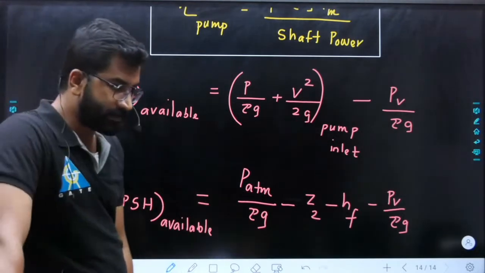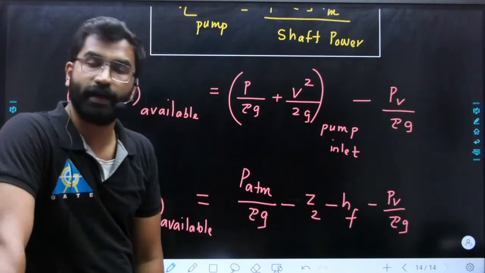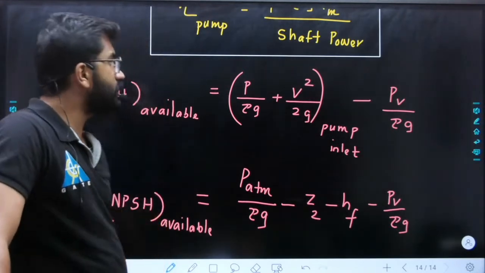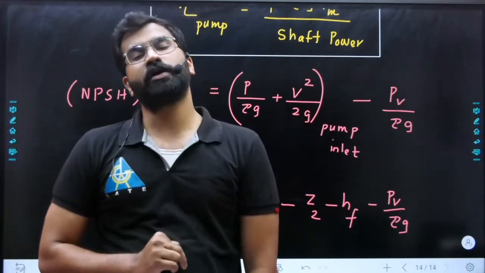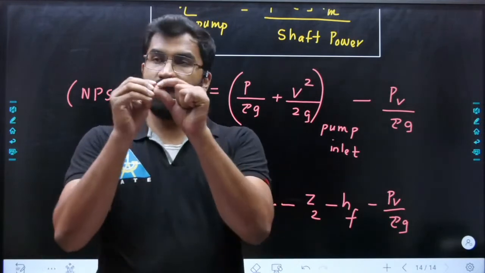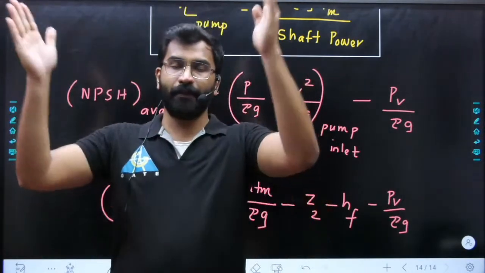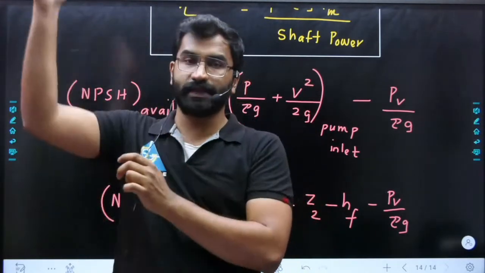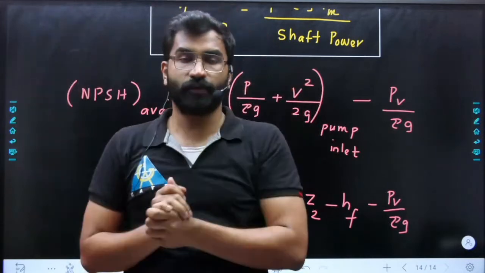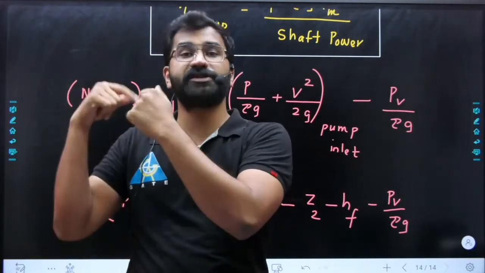Karan is asking how to find NPSH required. NPSH required is calculated by the pump manufacturer. If you remember the working of the pump, we are going through increasing area, the pump's cross section is increasing. So whenever we have a higher area, what will the kinetic energy be? It will be lower, and pressure will increase.